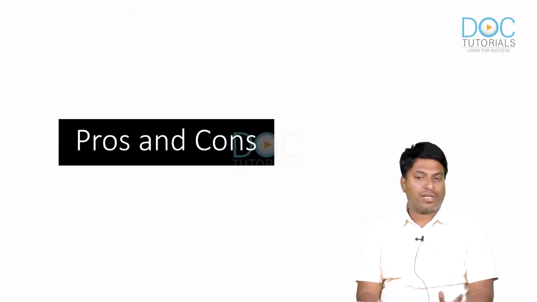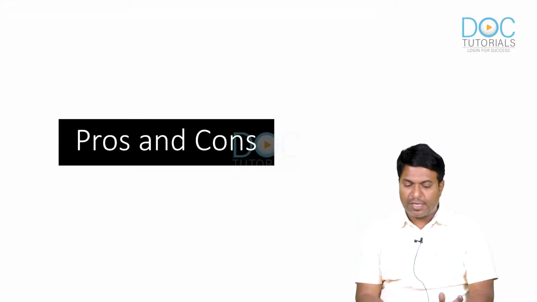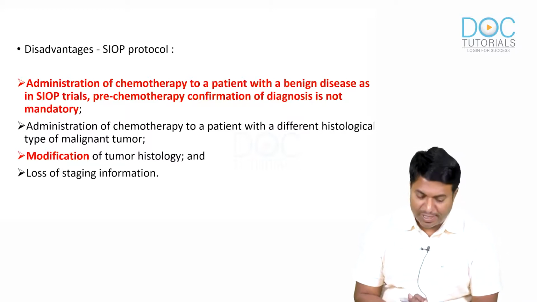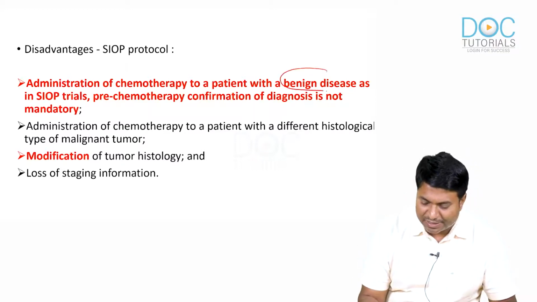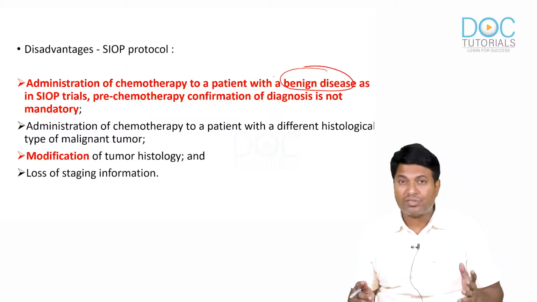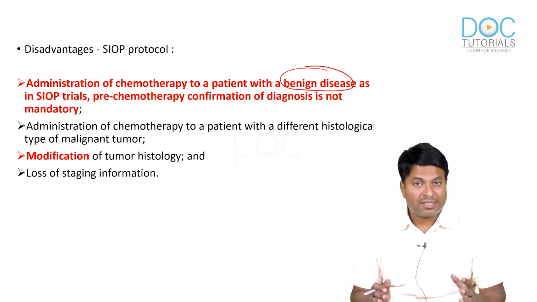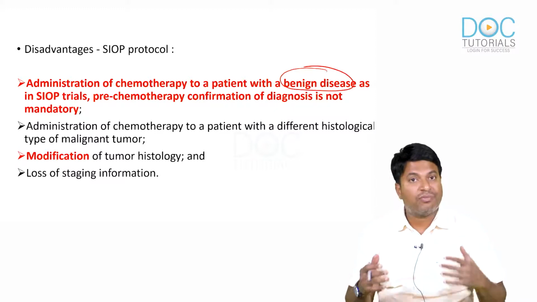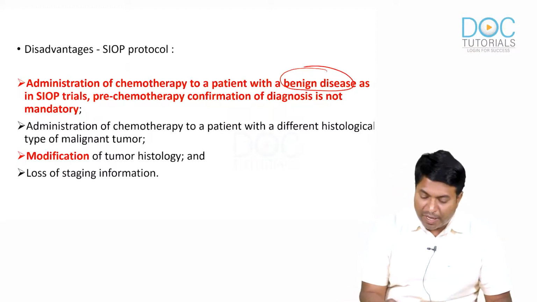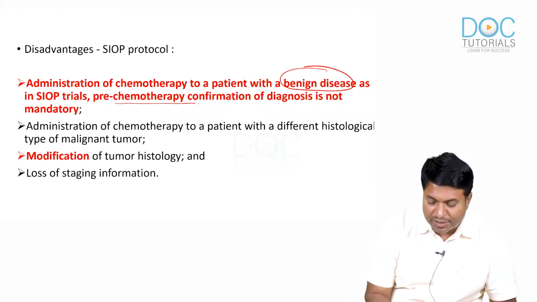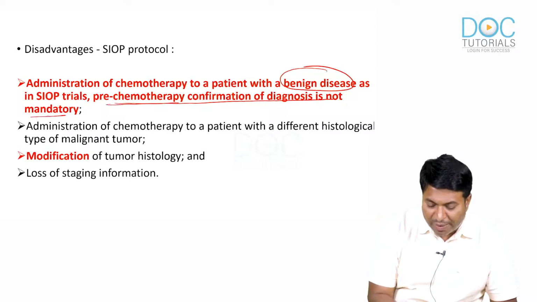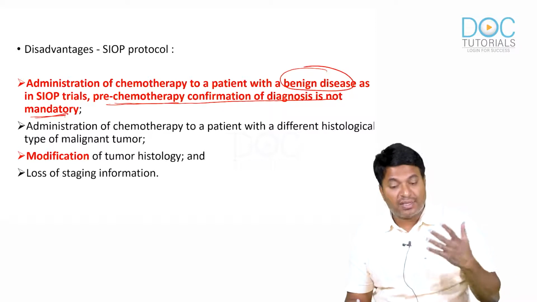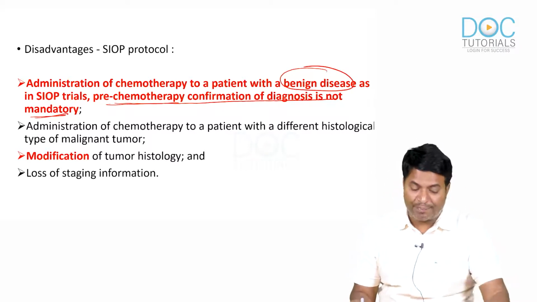So what are the pros and cons of these two protocols? The disadvantage of the SIOP protocol is administration of chemotherapy to a patient with a benign disease. Sometimes, because we're not always going to take a biopsy, we may give chemotherapy unwantedly for a benign disease. Pre-op chemotherapy: confirmation of diagnosis is not mandatory, and many times we will treat the case with chemotherapy unwantedly.